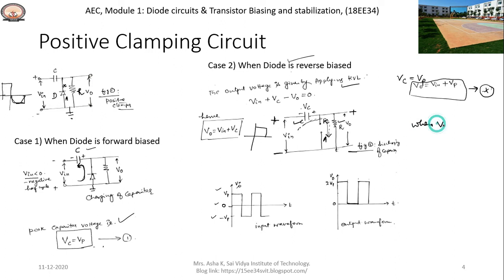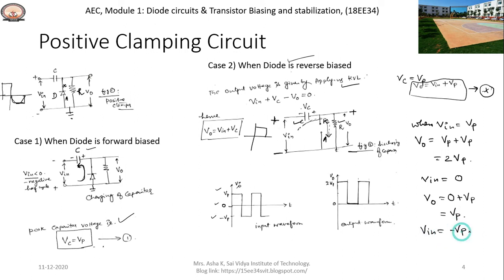When the input is equal to Vp, substitute this Vp in equation star. Then V output is equal to Vp plus Vp, which becomes 2 times Vp. When V input is equal to 0, then V output is equal to 0 plus Vp, that is equal to Vp. When V input is equal to minus Vp, V output is equal to minus Vp plus Vp, that is equal to 0. Say for three different levels of the input, we have the output values here.